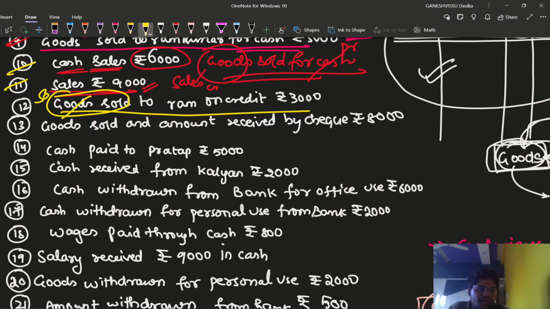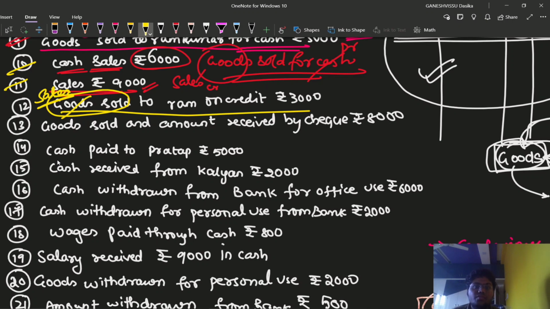Sales account, right? So sales account is being credited because goods are going out, according to the real account rule: credit what goes out. So sales account is being credited. To whom are we going to sell the goods? We are going to sell the goods to Ram. But is it a cash transaction or credit transaction? Credit transaction is mentioned. So we are going to make a credit transaction to Ram.